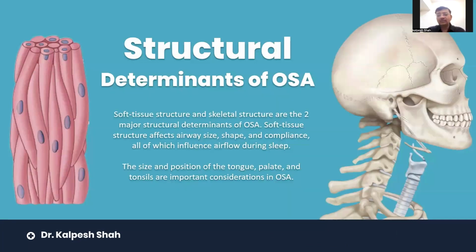Now, the structures which determine OSA: soft tissue structures and skeletal structures are the two major components, right? Soft tissue structures affect the airway size, shape, and compliance, all of which influence airflow during sleep. The size and position of the tongue, palate, and tonsil are the most important factors in OSA.